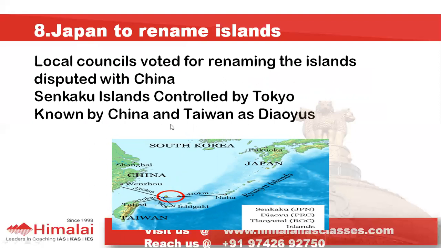It is known in China and Taiwan by Diaoyu, or however you want to pronounce it. This is the location of these islands. So please remember this: a little above Taiwan, a little east of China, and a little southwest of Japan is the location of these islands which are being renamed by Japan. This is again the extension of the chain of Ryukyu Islands, which is part of Japan.